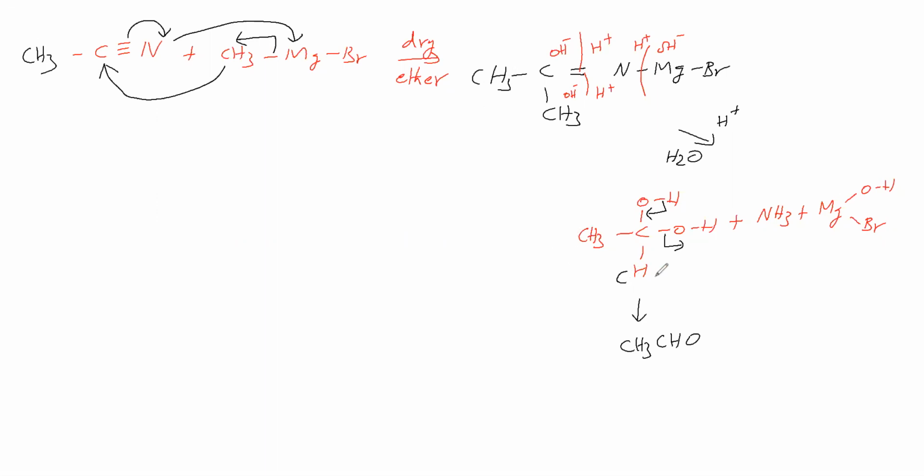So we are getting a ketone. So alkyl cyanide will give ketone. Hydrogen cyanide will give aldehyde.